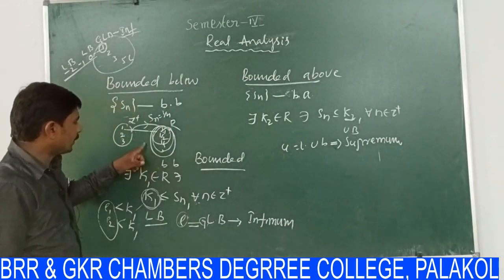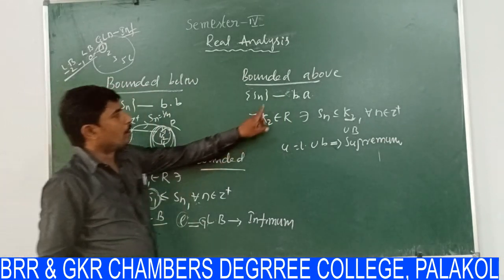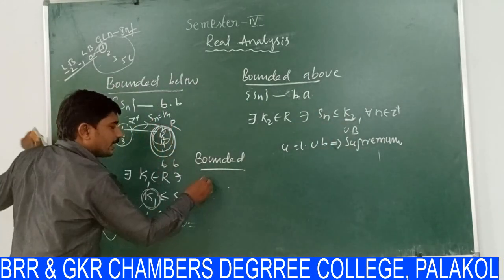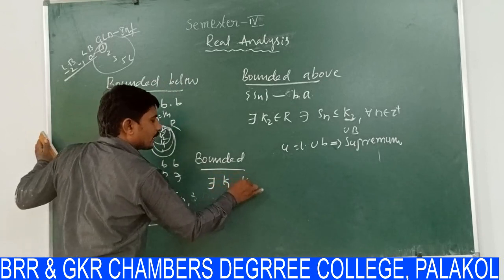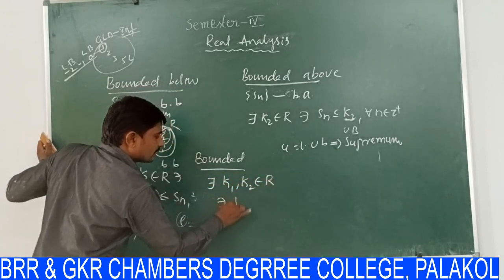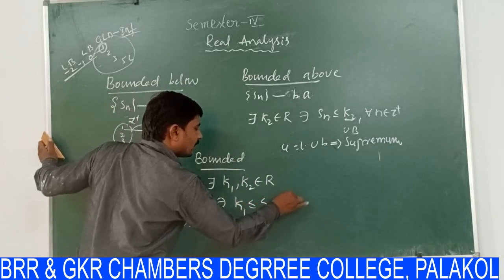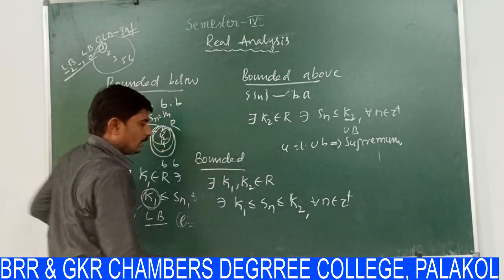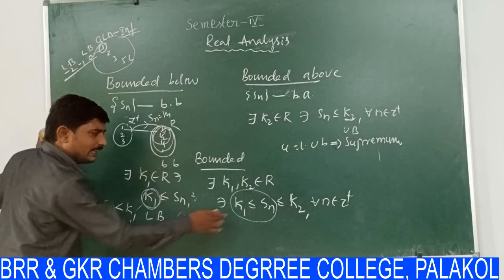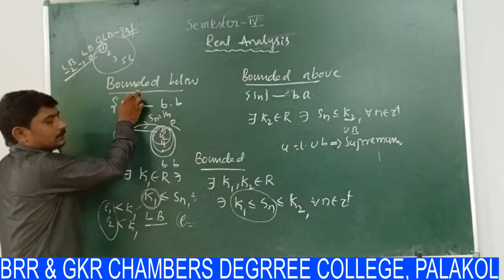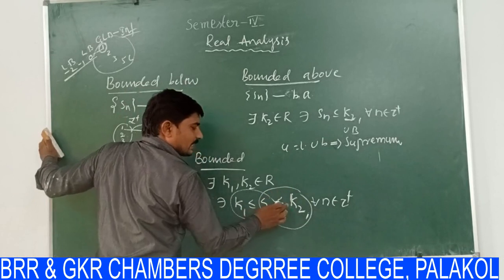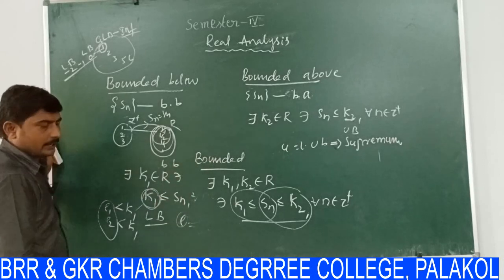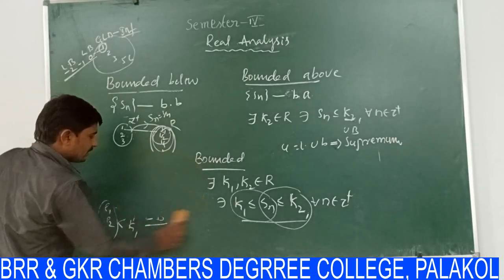Bounded below means k1 is less than or equal to Sn. Bounded above means Sn is less than or equal to k2. Bounded means there exist two real numbers k1, k2 belonging to capital R such that k1 is less than or equal to Sn is less than or equal to k2 for all n belongs to Z plus, where n is positive. k1 less than or equal to Sn means the sequence Sn is bounded below. Sn less than or equal to k2 means the sequence Sn is bounded above. If both hold, then the sequence is said to be bounded. So this is about boundedness of a sequence.